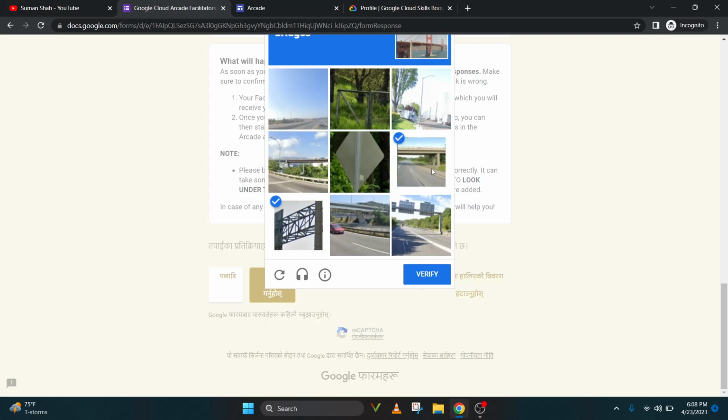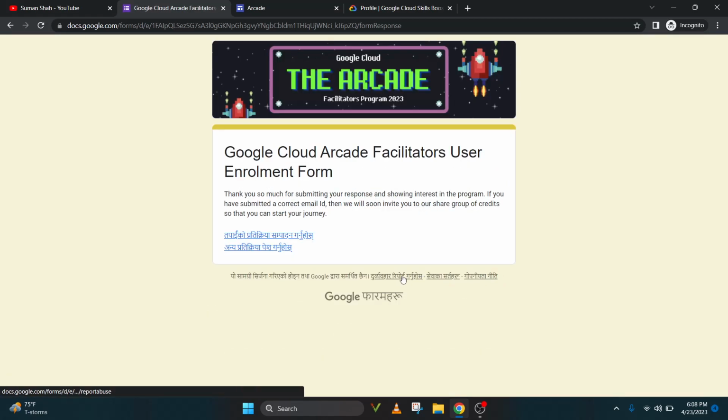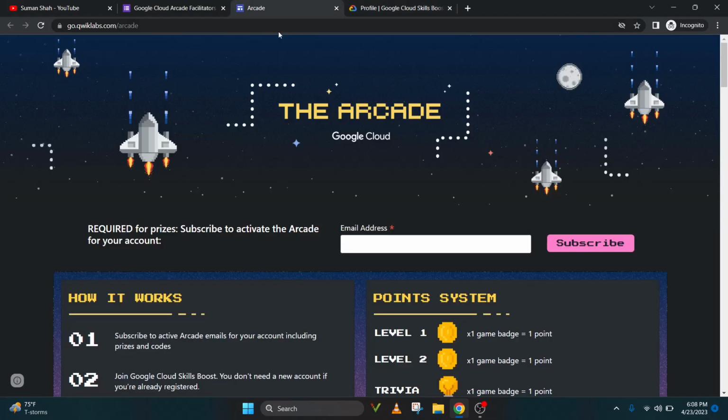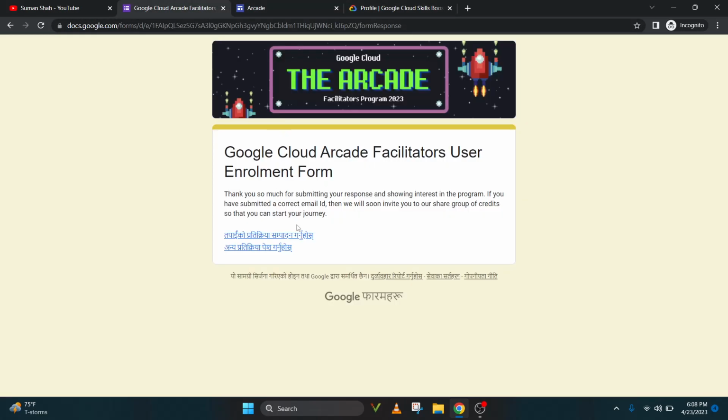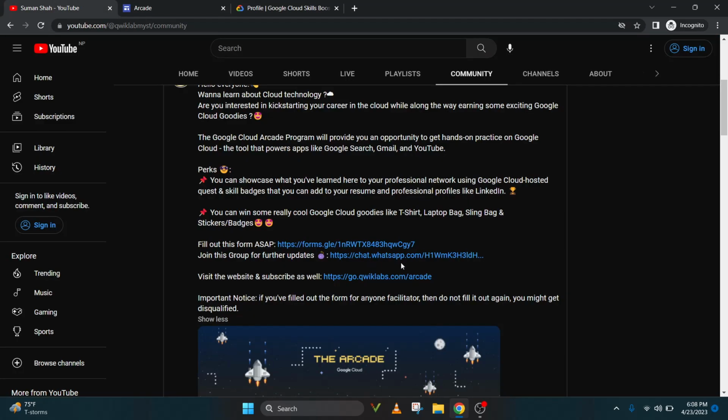There is no badge, I think. Yeah, it is here. Verify. That's it. I've just submitted this form once again, so I will ask Sharma not to cancel my qualification. This is just the demo. Once you fill it, just come back and join this chat group also. Then you have to go to this website, just use this link and go to this website.